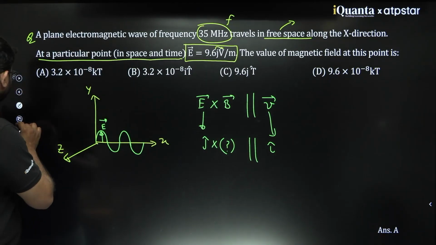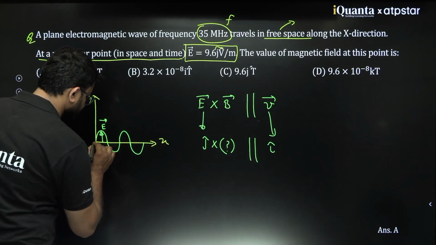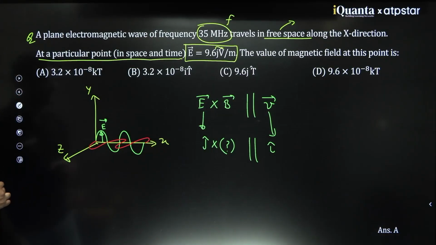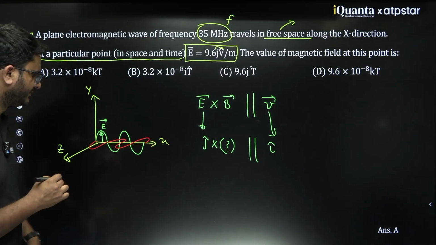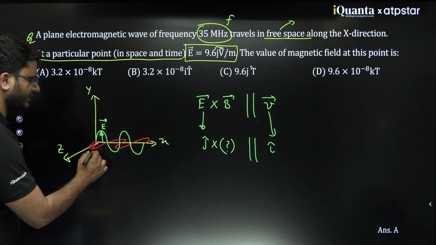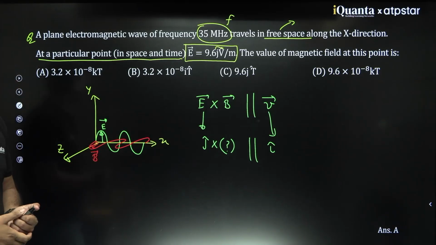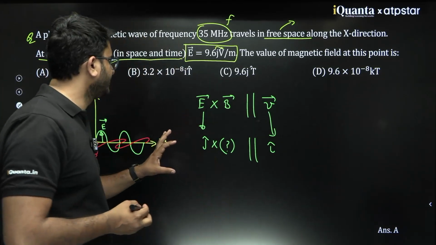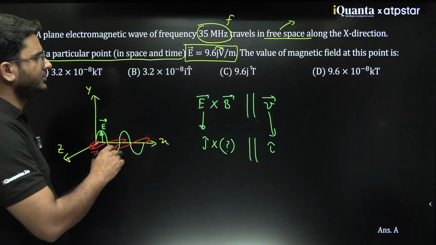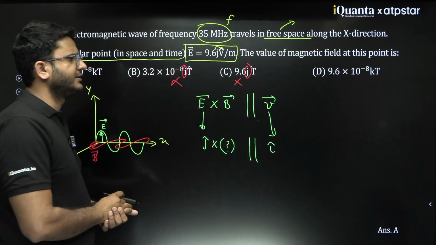That simply means the magnetic field must lie along the Z axis so that this complete wave travels along x. So this would be your B vector. So E cross B, if you see the right hand thumb rule, E cross B would be along the X axis. Clear? So the direction is clear that it must be along K cap. Now, this option is rejected because of the direction. This option is also rejected because of the direction.